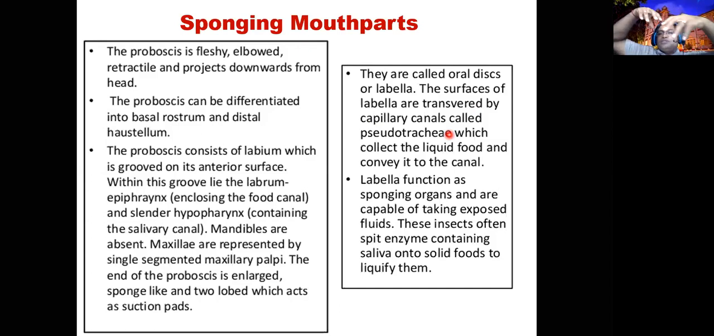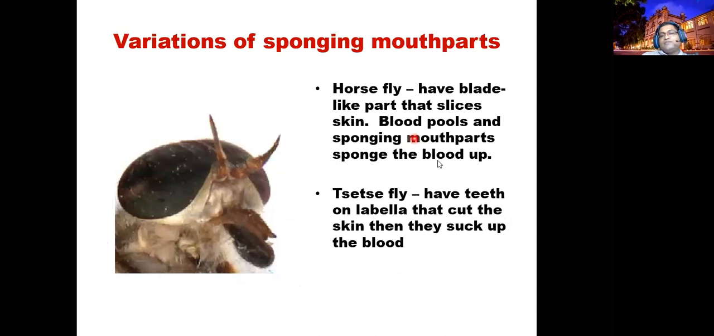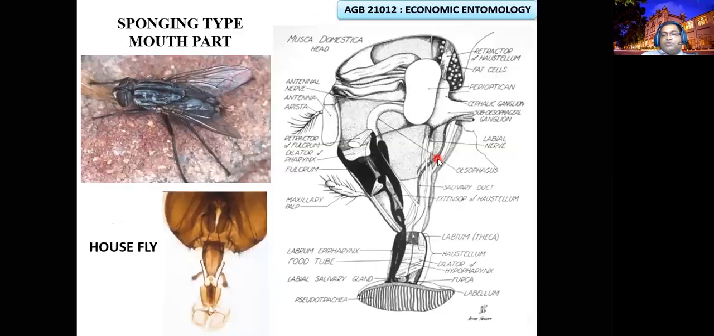Through the salivary channel, they eject saliva into the food. Once the food is disintegrated or fermented, then by pressing and mopping with the maxillary palpi, having this suction pad, through the pseudotrachea they suck the liquid inside. That we call the sponging type mouthpart in flies. You can find several structures here. This is called the pseudotrachea.